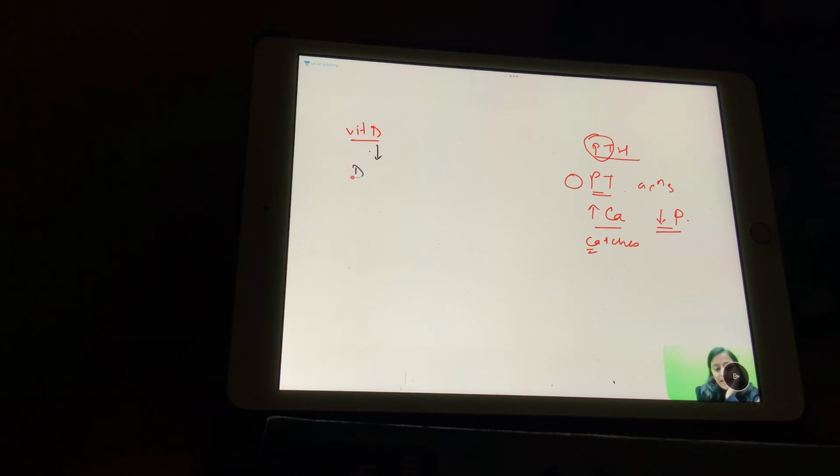Vitamin D, on the other hand, has the same effect on both. It increases calcium and it increases phosphorus. It increases both. So when you have opposite effects on calcium and phosphorus, you should think of a parathyroid disorder. When both calcium and phosphorus are going in the same direction, both increasing or both decreasing, you should think it's a vitamin D problem.